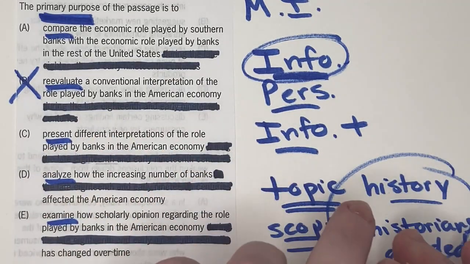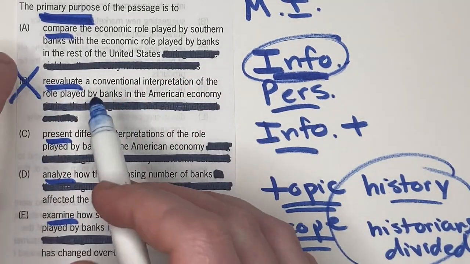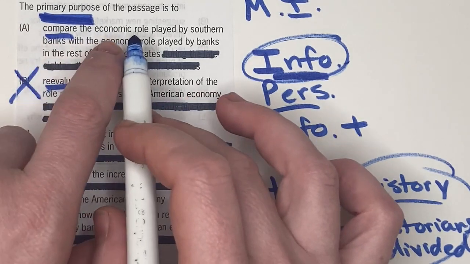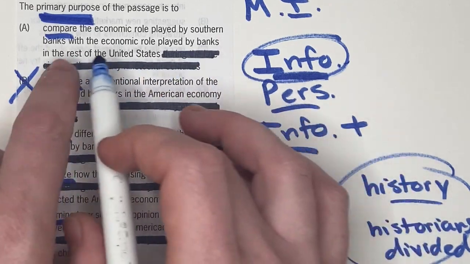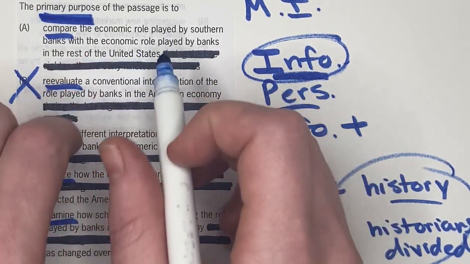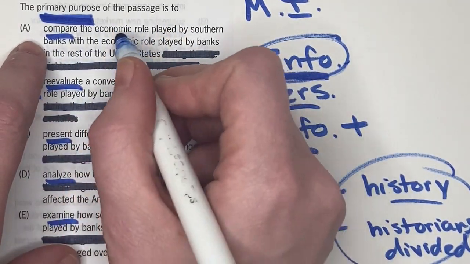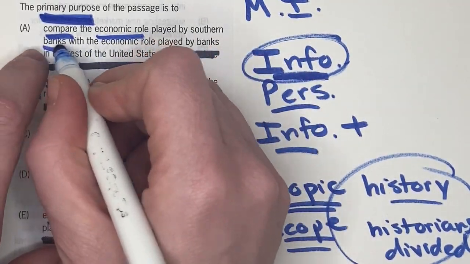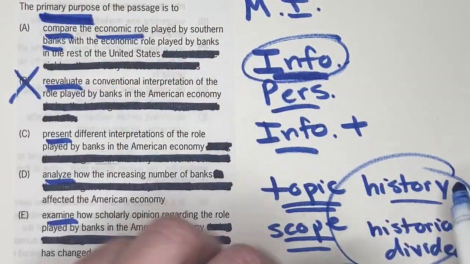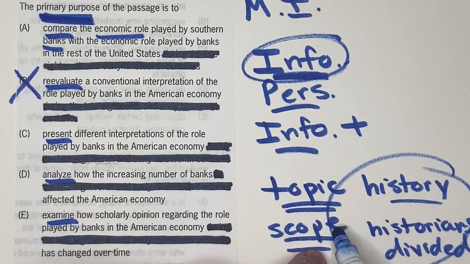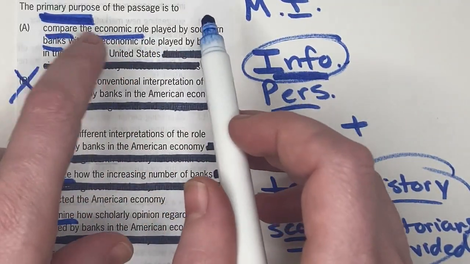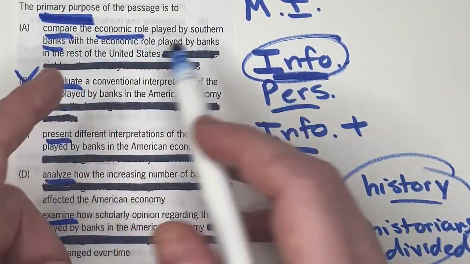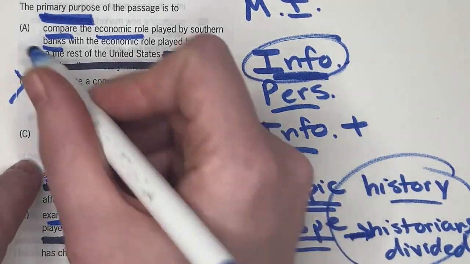All right, so armed with that, let's take a look at the language of the answer choices that we have left. A says, compare the economic role played by Southern banks with the economic role played by banks in the rest of the US. Well, if we choose A, we're basically saying that the economic role of banks is the topic and the focus. It's not. It's more about the historians themselves. It's not about the banks. Also, we don't really get enough of this contrast between Southern and Northern, and that's not really the scope of the passage.